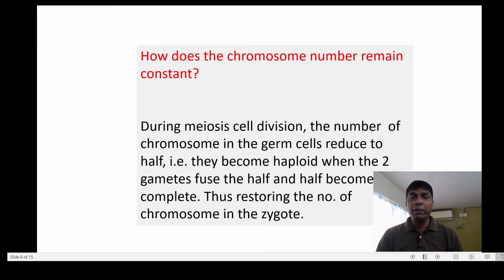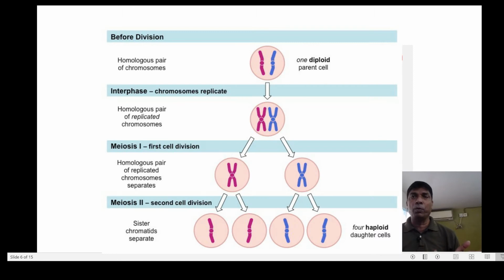Why? During meiotic cell division, the number of chromosomes in the germ cells is reduced to half. That is, they become haploid, that is, number n. When the two gametes fuse, the half and half become complete, thus restoring the number of chromosomes in the zygote.